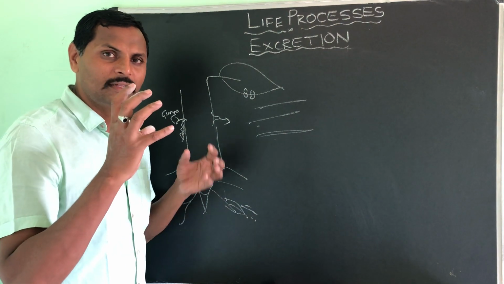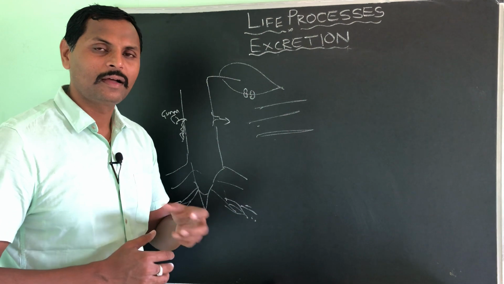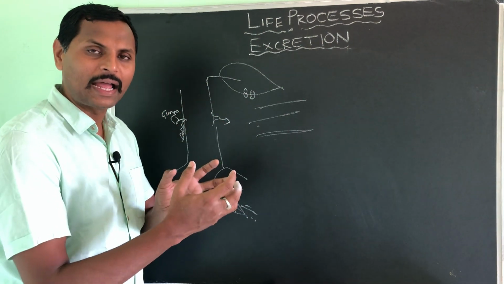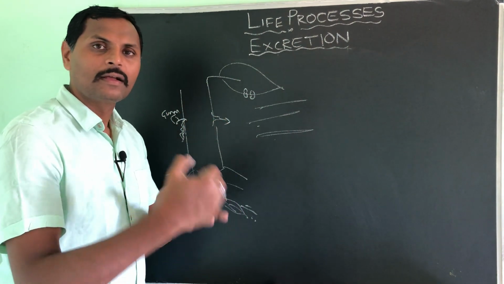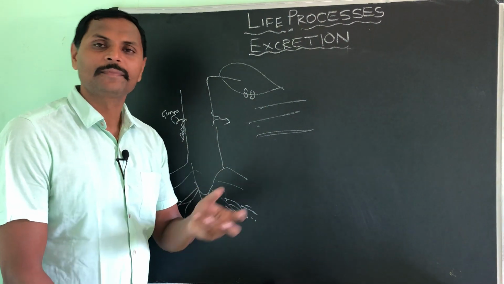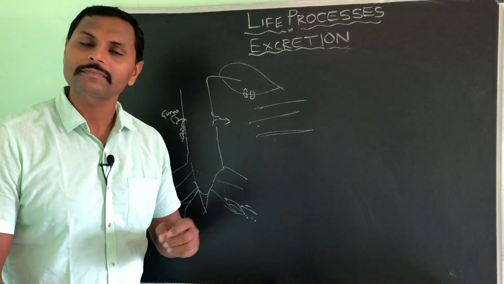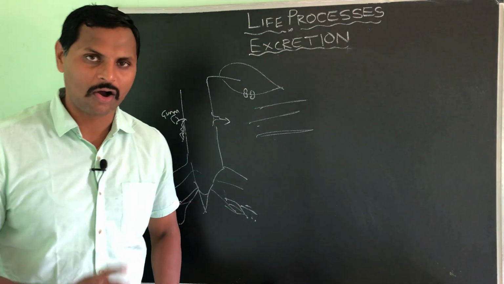And the fruits also throw out waste material; the waste material will come to the fruit, and by shedding of the fruit also, the waste material is taken out. Like this the waste materials in plants are excreted out.